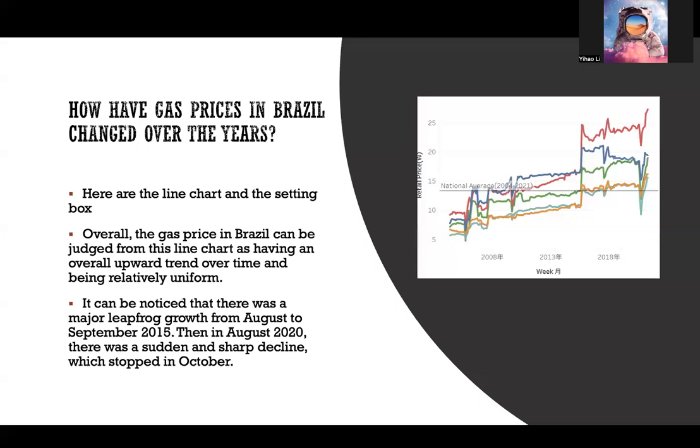However, there are two special periods worth mentioning. Looking at the graph, you can easily see that around August to September 2015, the price suddenly increased significantly, showing a large upward jump. And around August 2020, there was a sharp and sudden drop in price, almost like a cliff. This drop stopped around October 2020.